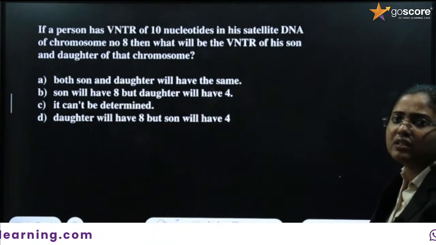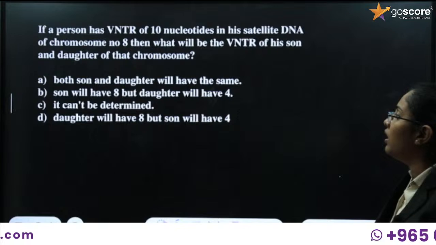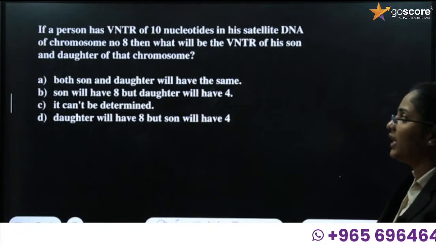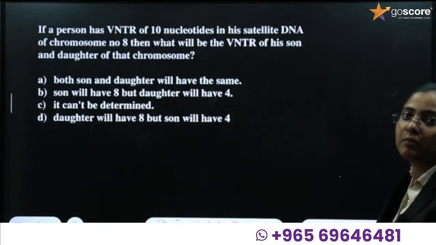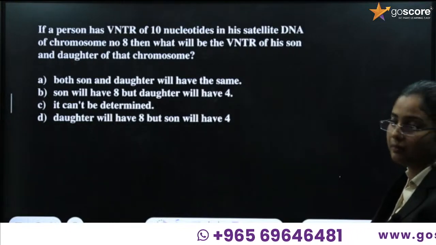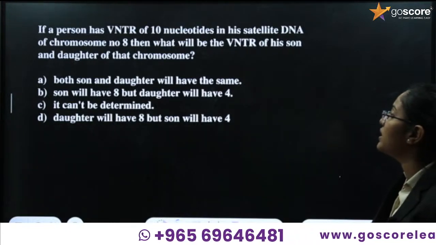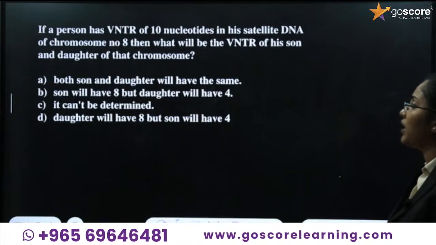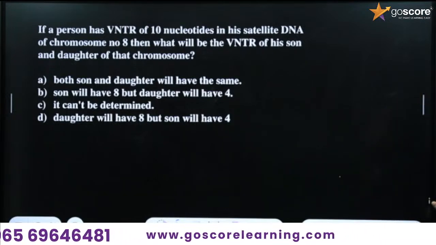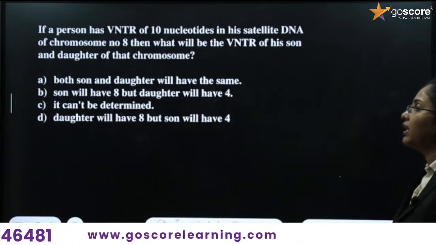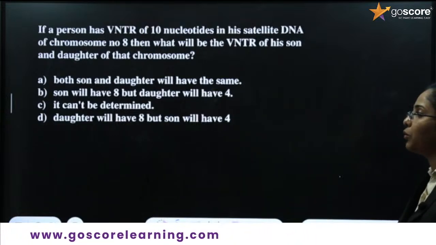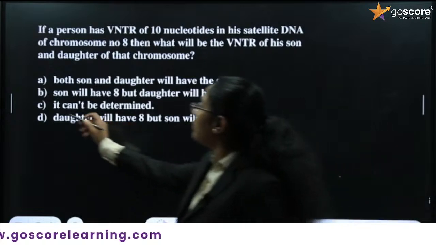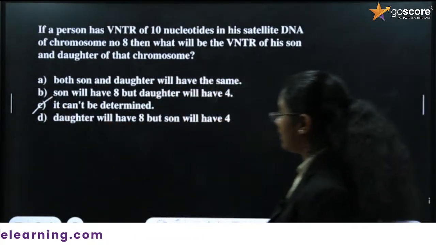The possibility of the mother's is not mentioned, so we cannot predict the number of VNTRs present in the daughter or the son. The options are: both son and daughter will have the same; son will have 8 but daughter will have 4; it can't be determined; daughter will have 8 but son will have 4. The answer is it can't be determined.